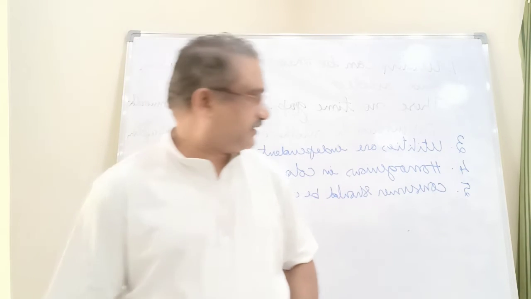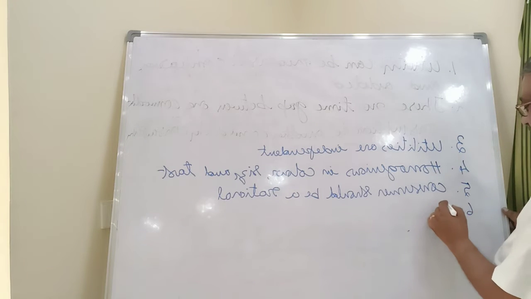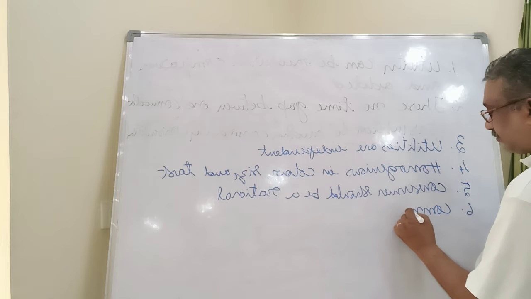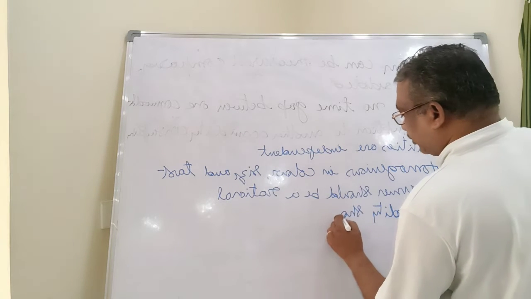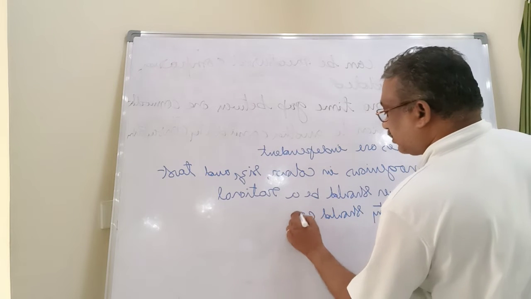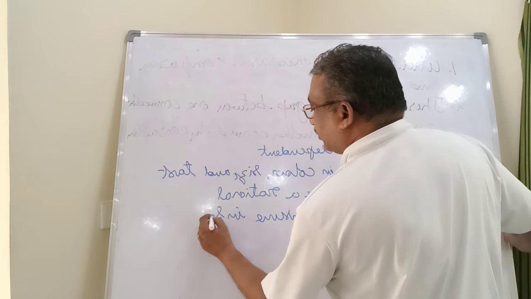And the next one is that a commodity should be consumed in small units.